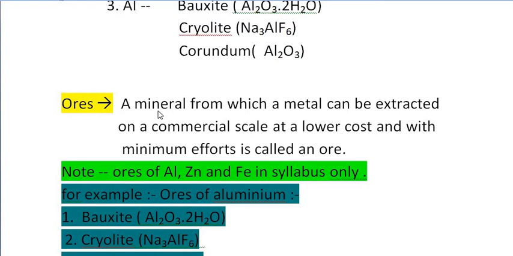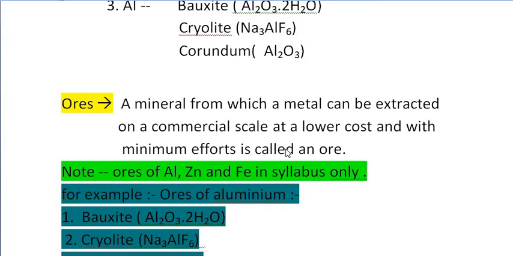An ore is a mineral from which a metal can be extracted on a commercial scale at a very low cost and with minimum effort, to get an economic benefit from that metal extraction. For example, suppose the process you use for extraction of that metal costs 1 lakh, but the metal extracted is sold at a price of 15,000. So it means there is a loss of 50,000 to you.